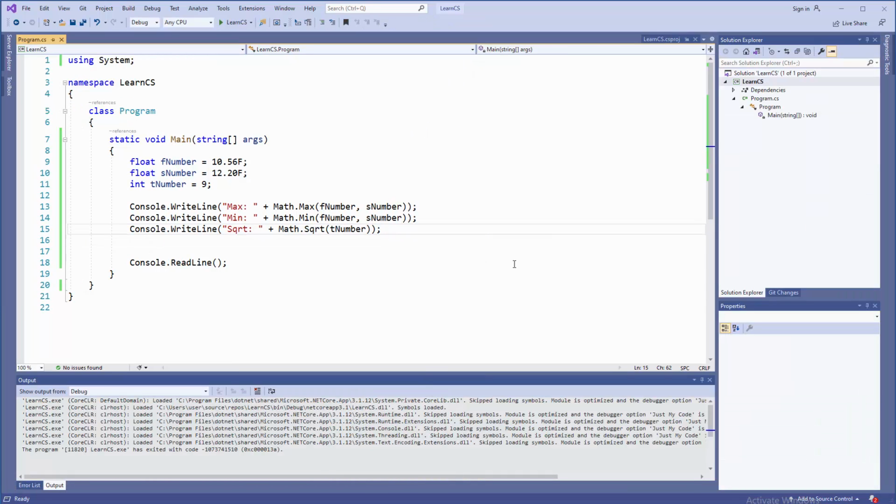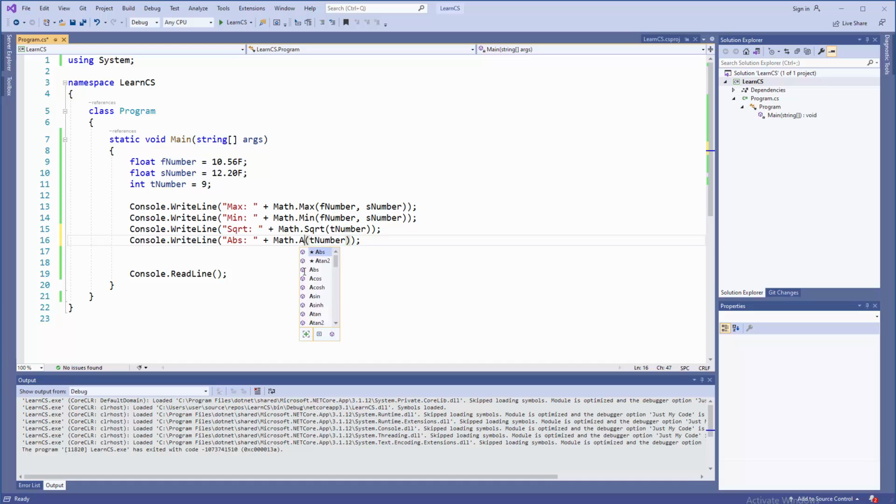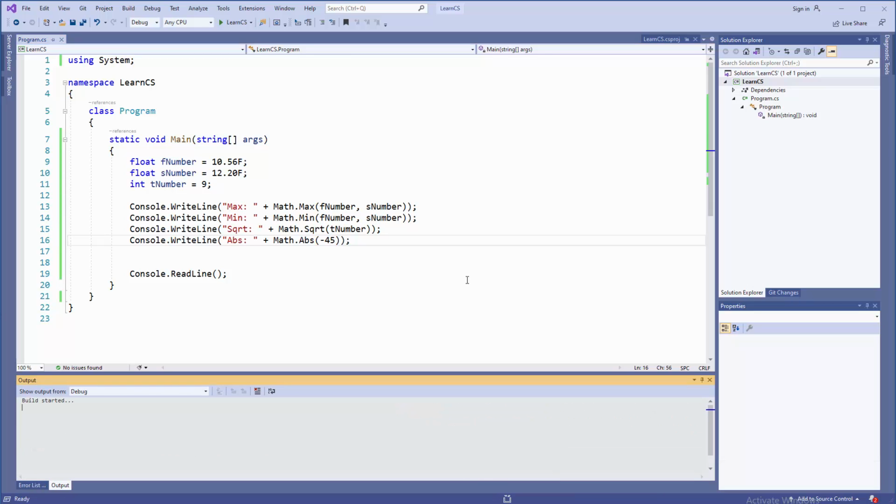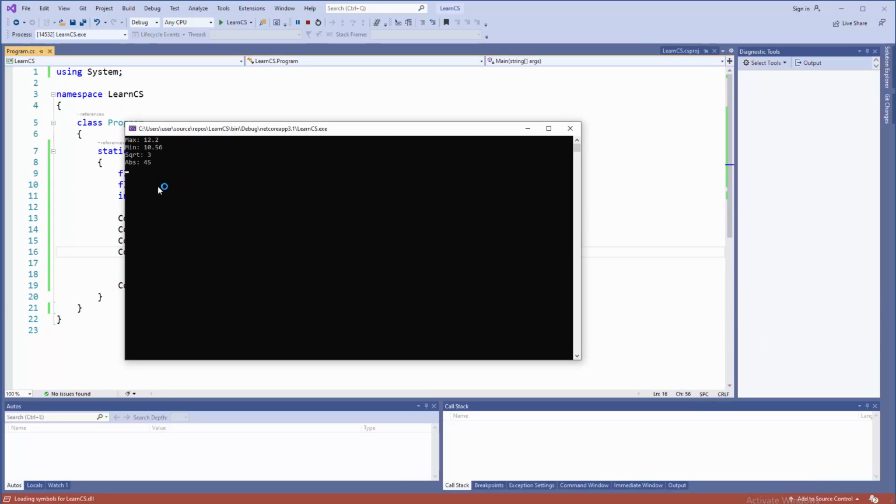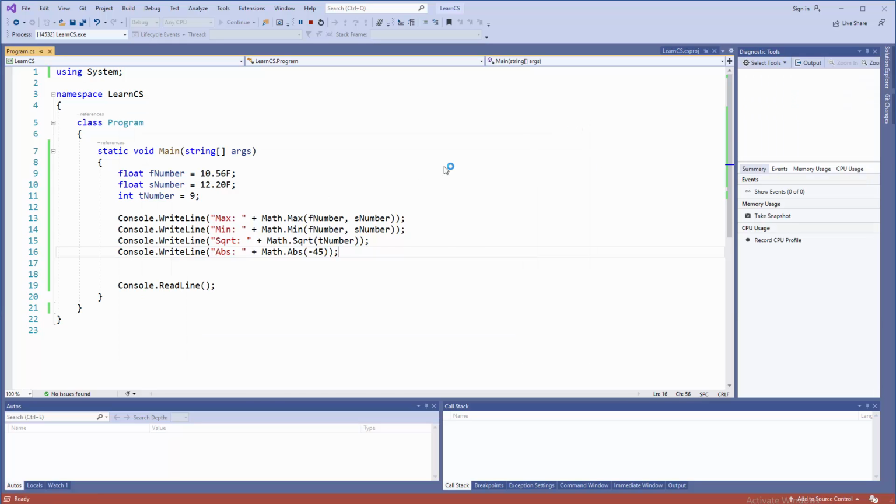Okay, what about absolute value? Well, let me save a little bit of time. Right here, I'm gonna switch Sqrt to Abs, or whatever you like, and of course, the corresponding method. You have that in the drop down. Visual Studio is great for that, but this time we're gonna pass some direct number here, like negative 54. F5, and we're gonna get 54. There you go. Cool stuff.